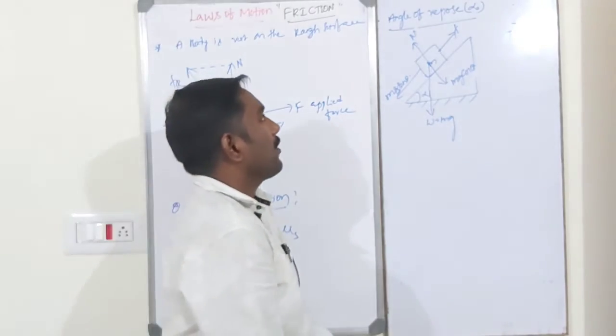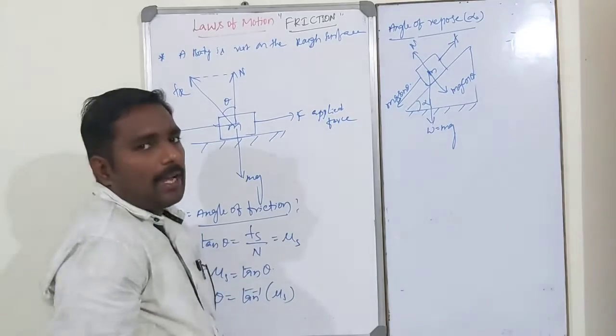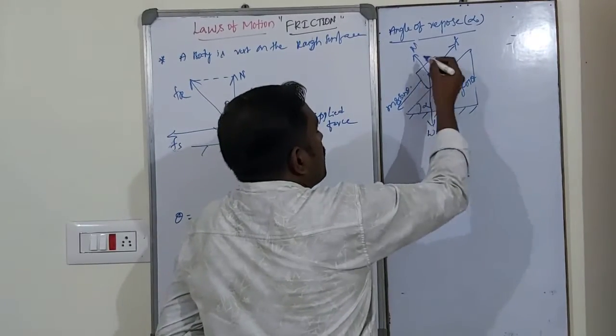That is called the angle of repose. Generally, angle of repose is equal to angle of friction.